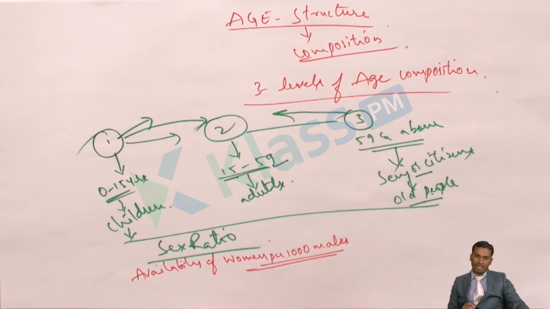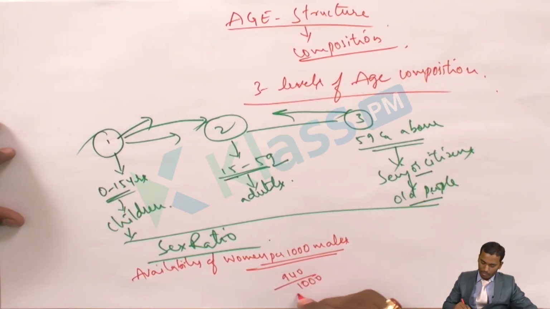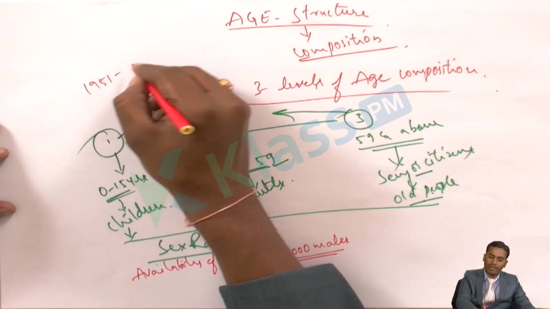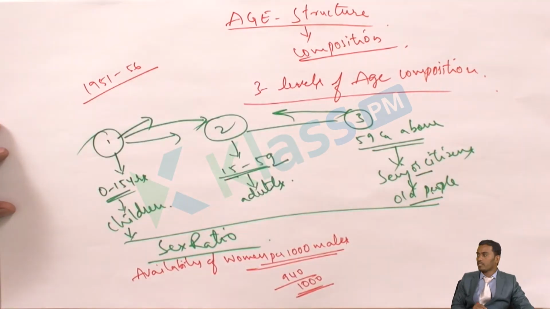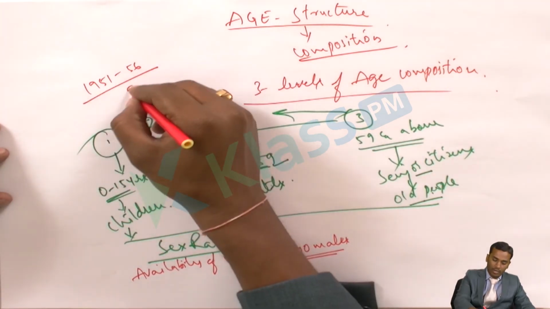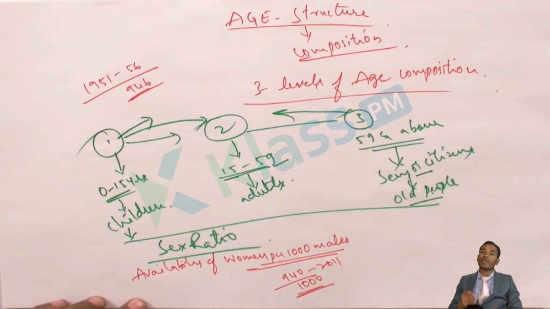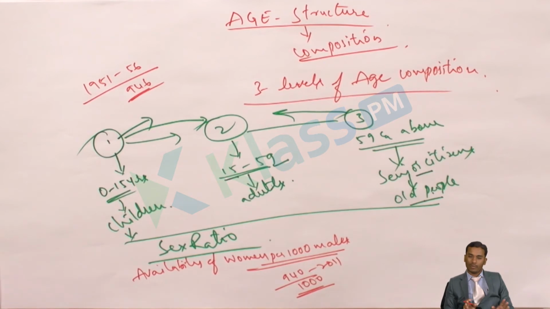On an average, the Indian average sex ratio is 940 females for 1000 males. In the year 1951, during that time period, the number of females was 946. That means when compared from 1951 until today, by the year 2011, the sex ratio has deteriorated, it has decreased but not increased. Why? Why is there a discrimination against the girl child? I think if you think for 2 minutes, then you'll come to know what the picture is.